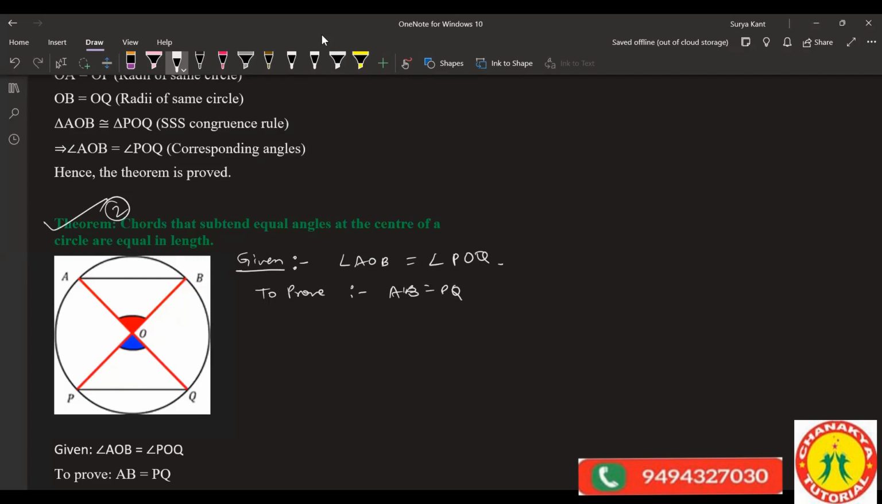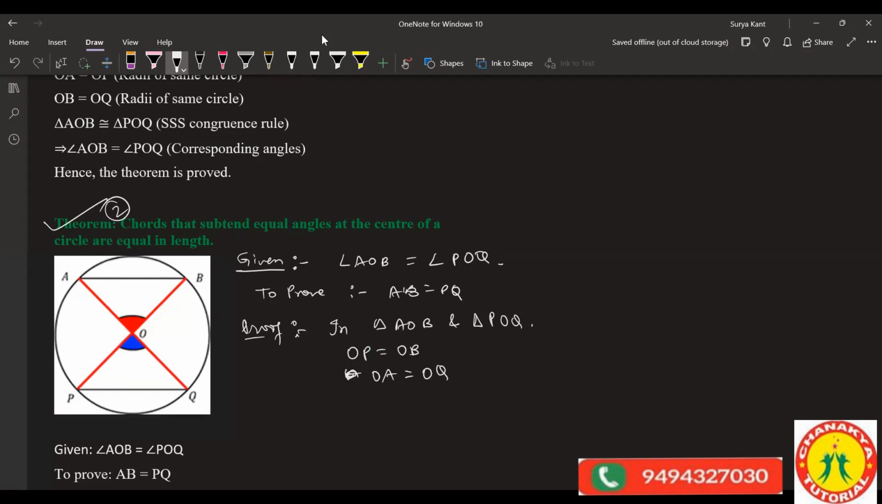Yes, sir. Next, we can write here angle AOB is equal to angle POQ. In triangle AOB and triangle POQ, that's all right. Like SAS congruency, and by CPCT, OA is equal to OP as well as OB equals OQ, because both of them are radius. Then if two sides in a triangle are equal, the third one has to be equal.